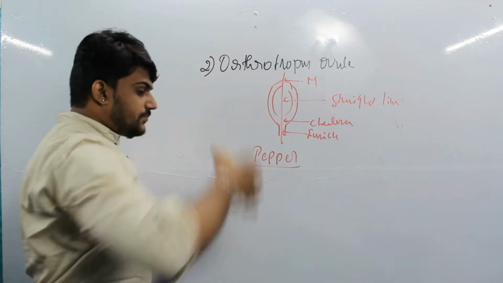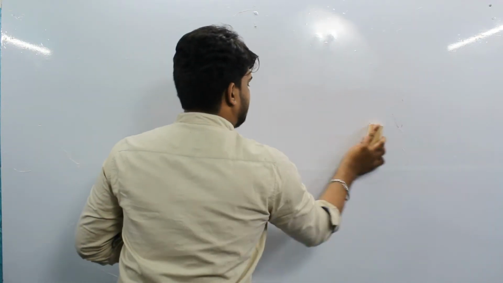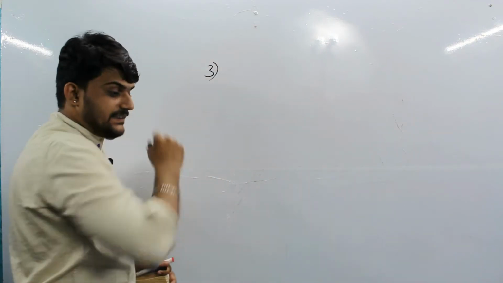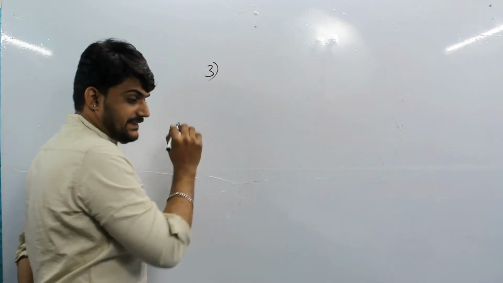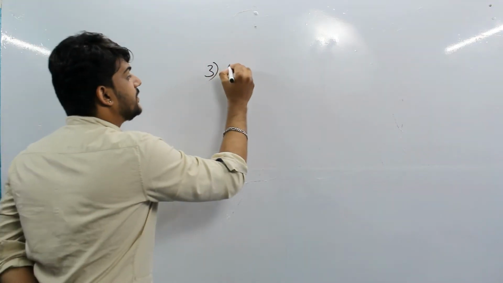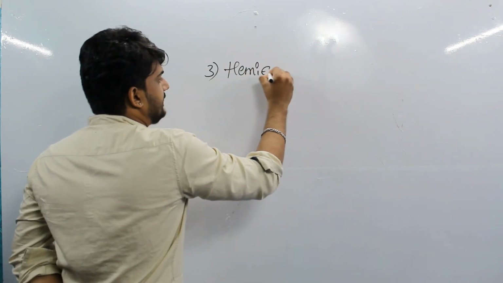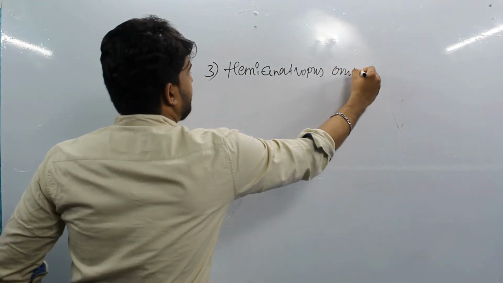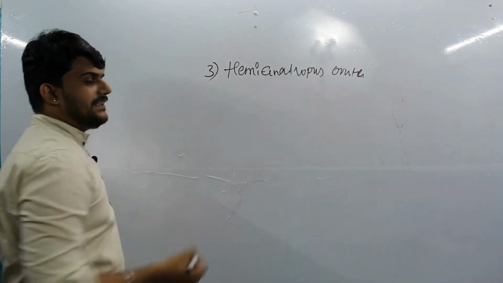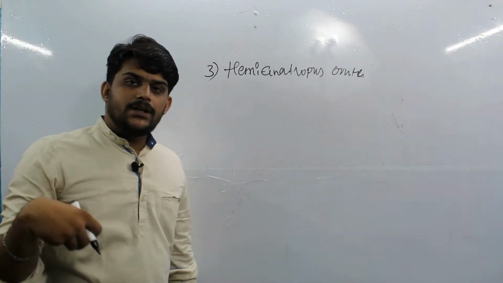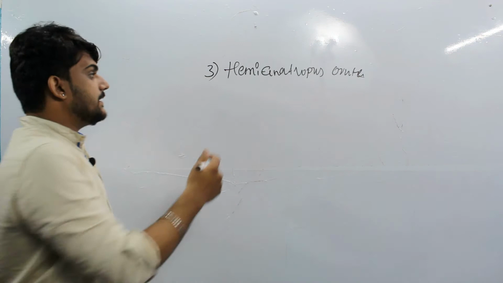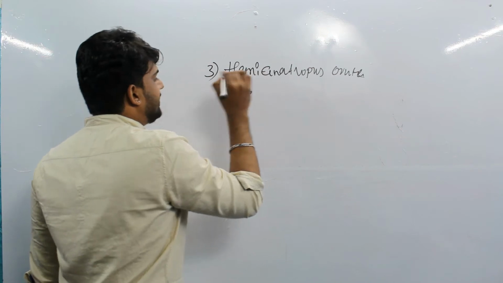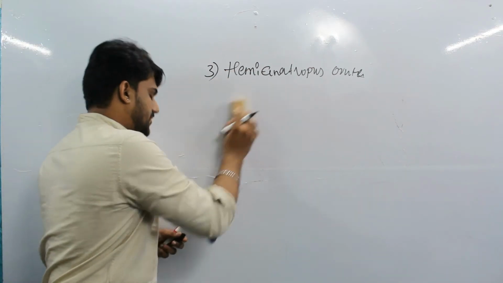The third type, which is very important, is the hemianatropous ovule. The name itself suggests it. Anatropous means it has been completely rotated by 180 degrees. Hemi means half, so it is rotated by 90 degrees. Let's see how it is rotated. I'll show you that.